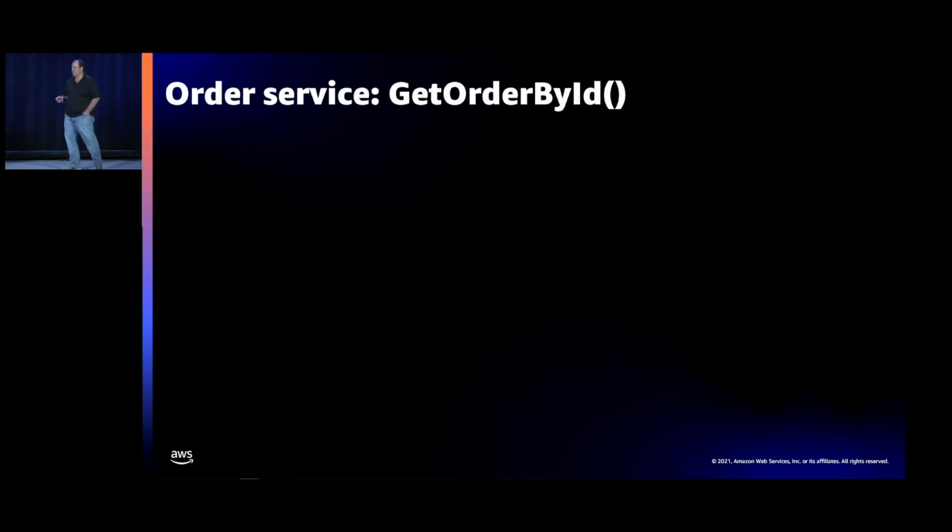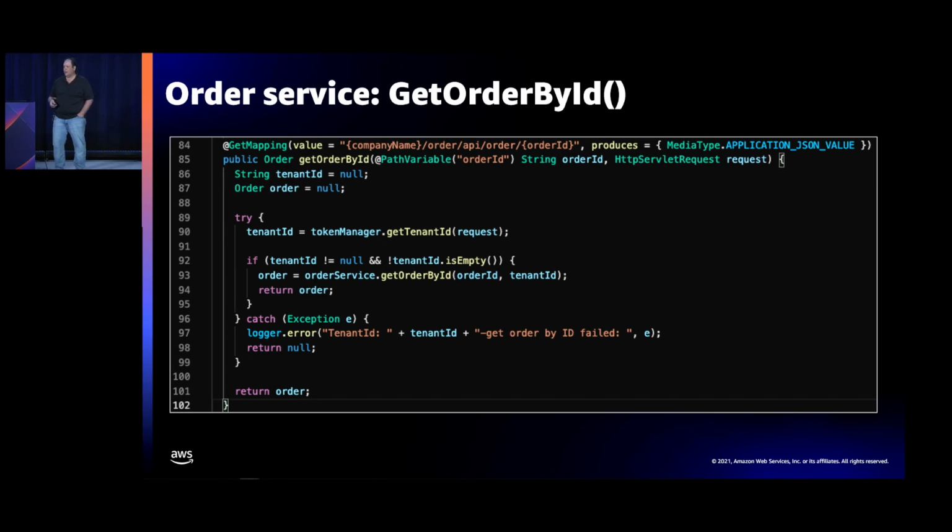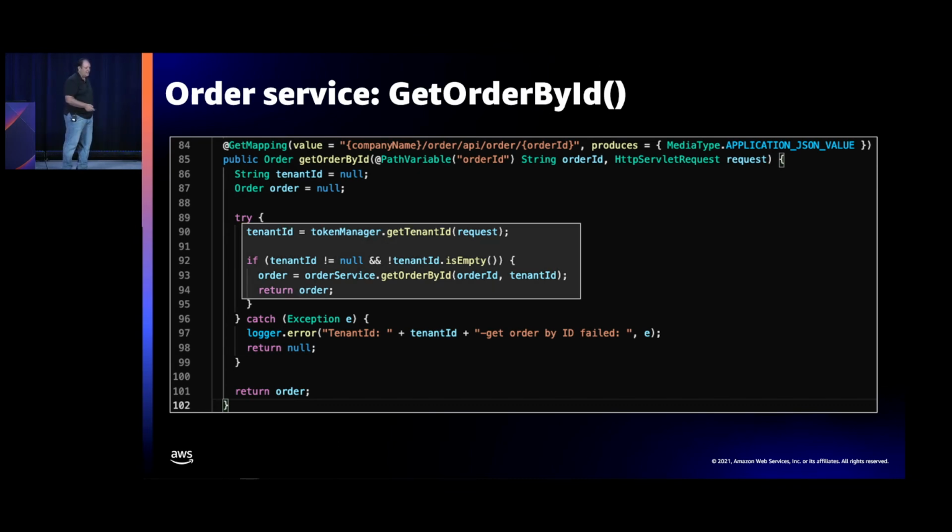Now, just to give you a sense of the code, and I'm going to show you code and then say there's not much to this code, but it is to make a point, which is if we dig into the code that's behind this where we're going out and getting an order, it's going to look exactly like you would expect. We're going to go get the tenant ID. We're going to call some order service saying, go get me an order by ID.